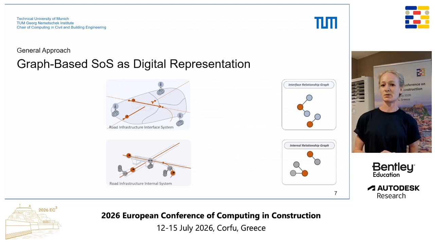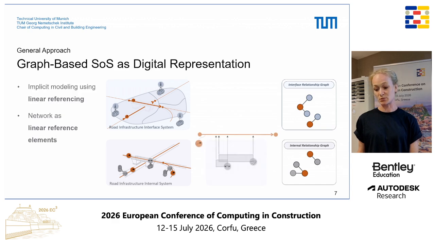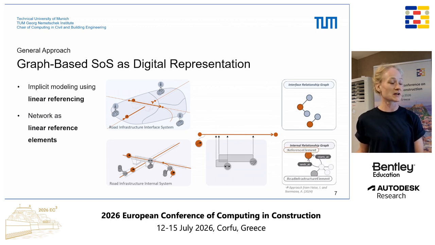Because if we do that, we would end up in a very dense graph. What is the reason that we use a reference-based approach? So what we basically do is we implement linear referencing in our graph structure. We use the road network as reference elements. Doing this for assets, we explore this in previous work, so I don't want to go into detail here and save a bit of time. But the core idea is basically that we represent assets as intervals along network edges of the road network.